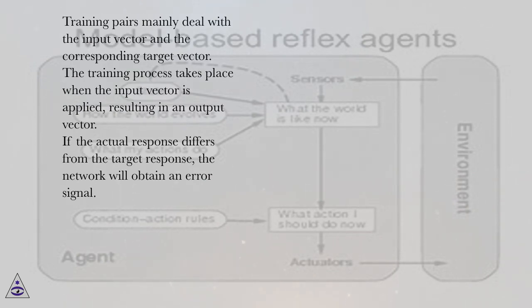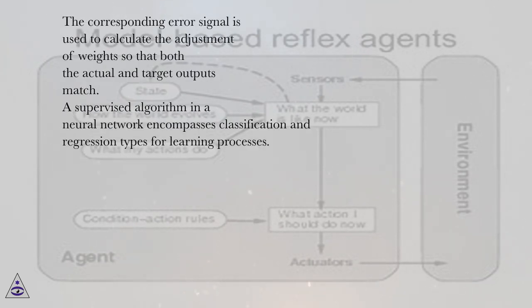The training process takes place when the input vector is applied, resulting in an output vector. If the actual response differs from the target response, the network will obtain an error signal. The corresponding error signal is used to calculate the adjustment of weights so that both the actual and target outputs match. A supervised algorithm in a neural network encompasses classification and regression types for learning processes.